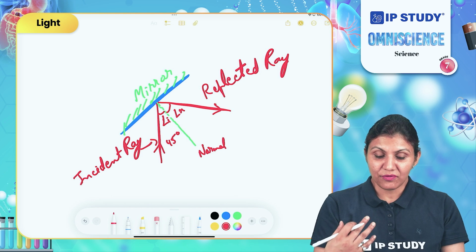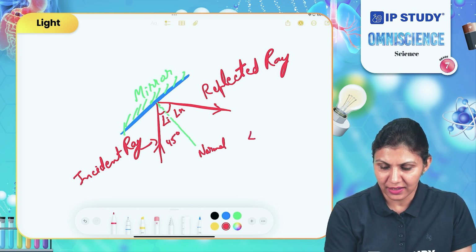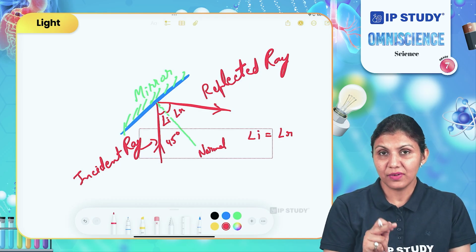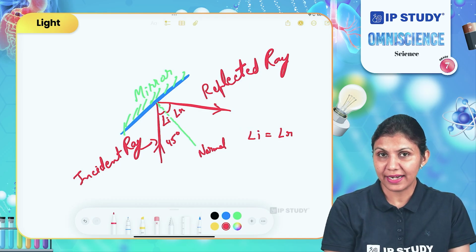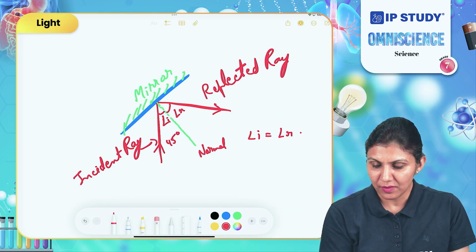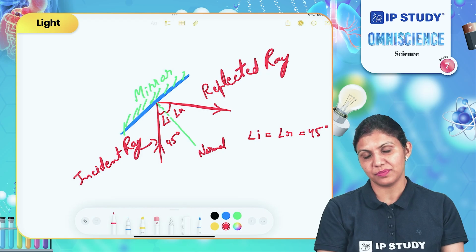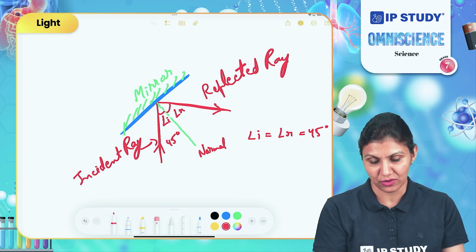What is the interesting fact about these two angles? These two angles are equal in measure. Means if in this case the light ray is making a 45-degree angle with the normal, it will make a 45-degree angle with the reflected ray also. Okay, after the reflection also.